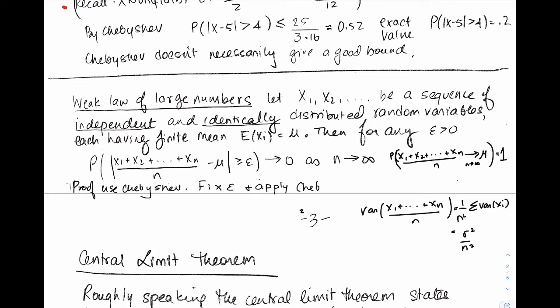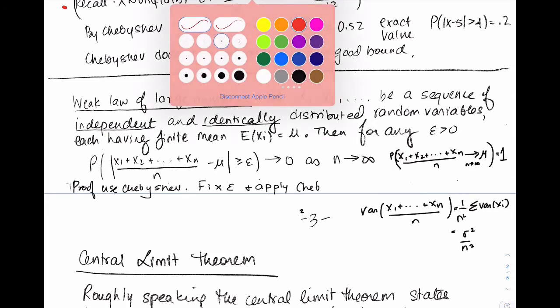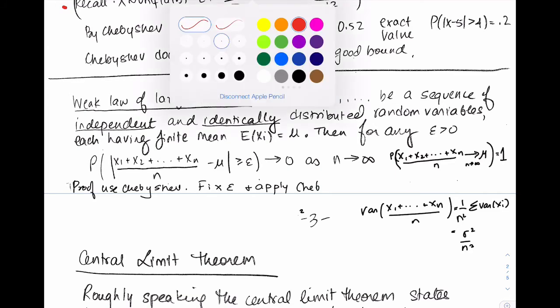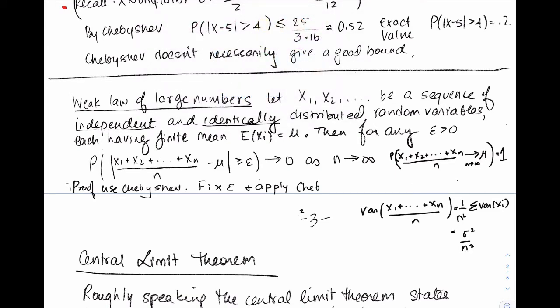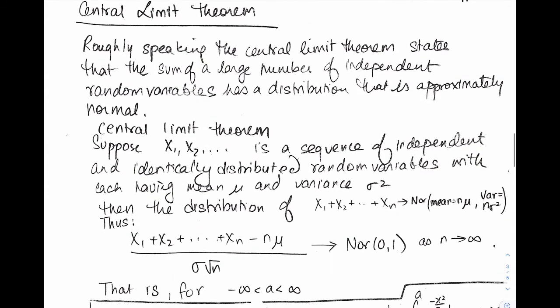Now, one of the biggest results that we look at, actually the last biggest result we're going to look at in this class, is the central limit theorem. Okay, what does the central limit theorem say? Well, intuitively it says that if you add up a whole bunch of independent random variables, then the new random variable that you created by adding up a bunch of them is approximately normal.